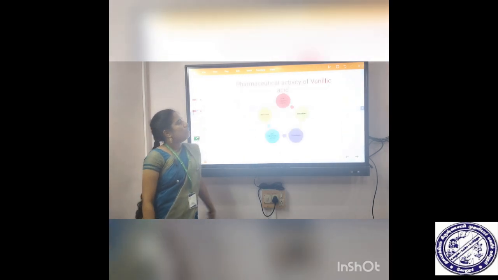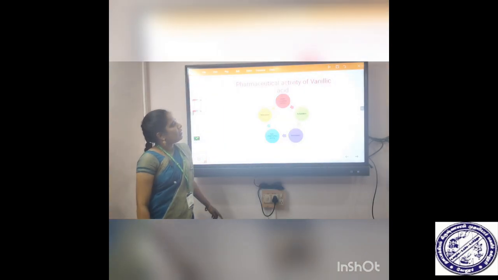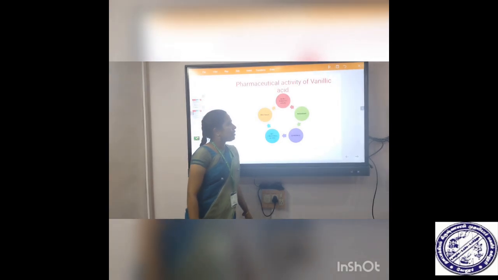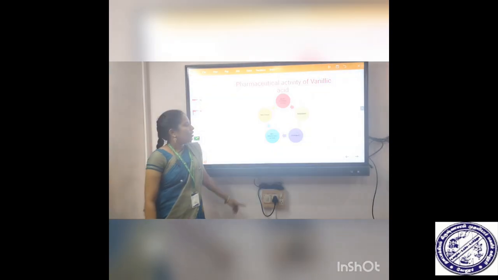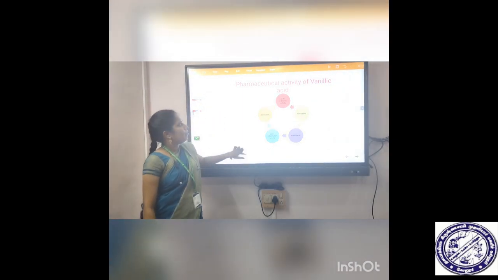This slide shows the pharmaceutical activities of vanillic acid. It has wide range of pharmaceutical activities like cardioprotective activity, antioxidant activity, free radical scavenging, anti-diabetic, anti-inflammatory activity, and anti-cancer activity.